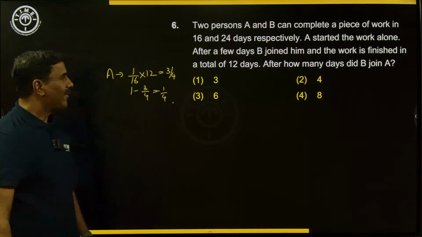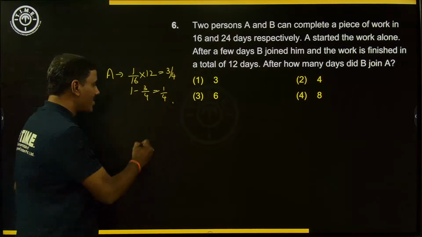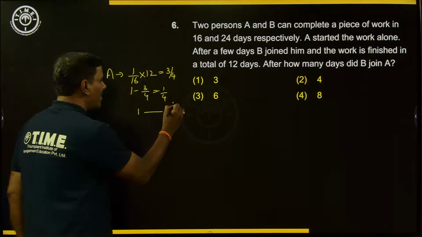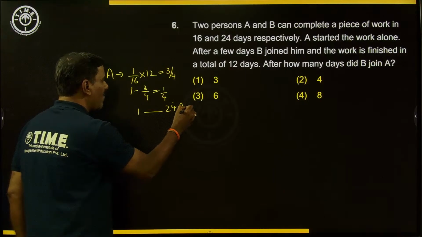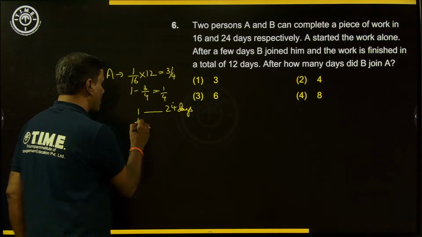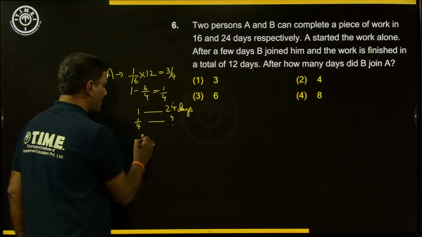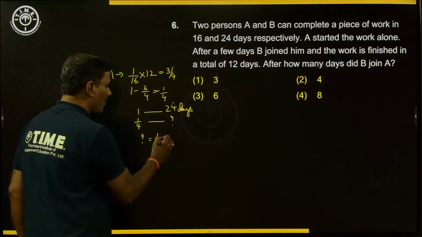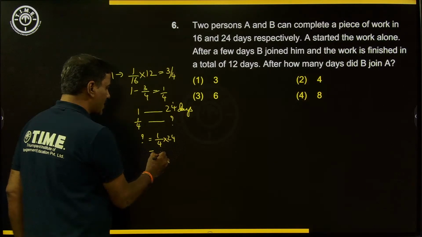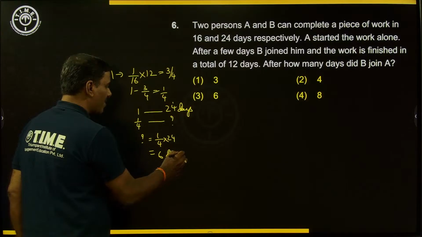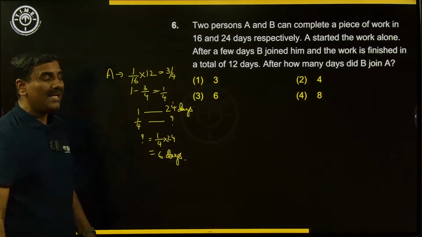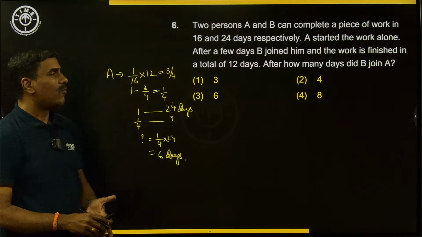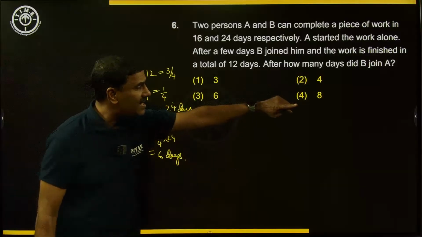Right? And we know B can complete the whole work in how many days? 24 days. If the whole work takes 24 days, to complete 1/4 of the work, how many days does he have to work? It will be 1/4 of 24. He should work for 6 days. Okay. So out of the total days, B is working for 6 days. What is the question? After how many days did B join?